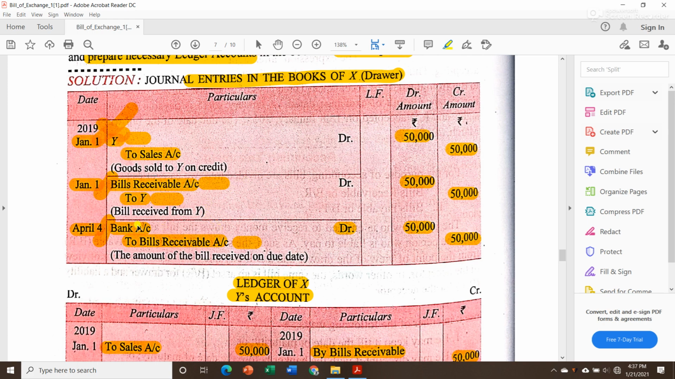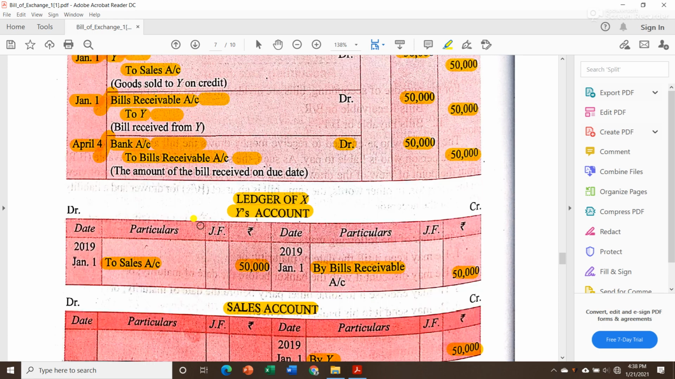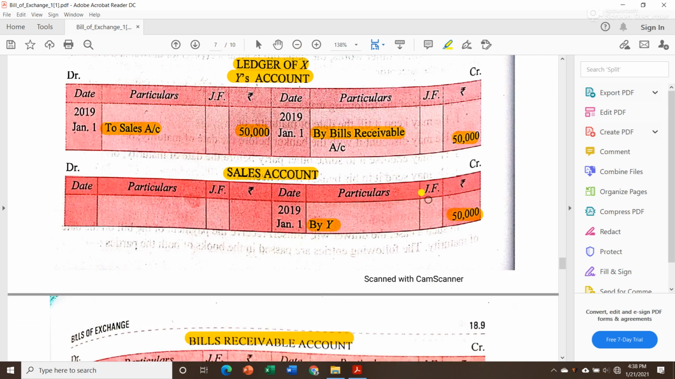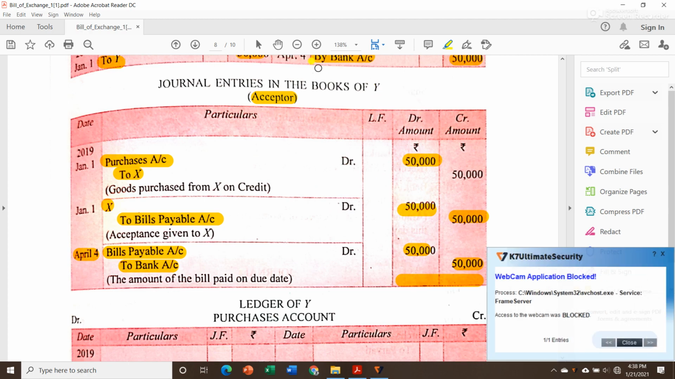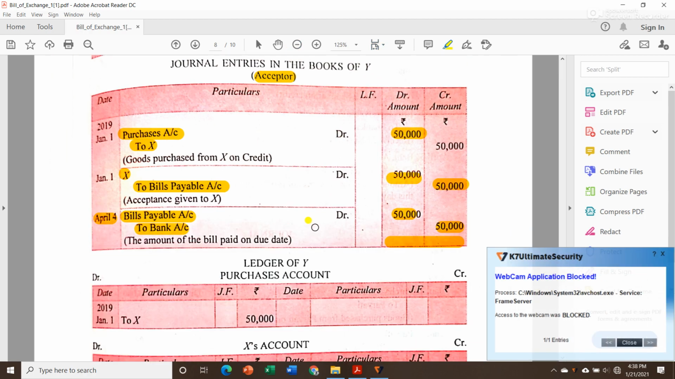After preparing bills receivable account, Y account we already prepared. Now the bank account we don't need to prepare, because if you remember, in the cash book we used to prepare a cash column and a bank column. So in the ledger we don't prepare bank account and cash account. Then Mr. X's ledger accounts are finished. Now let us focus on Mr. Y's ledger accounts.